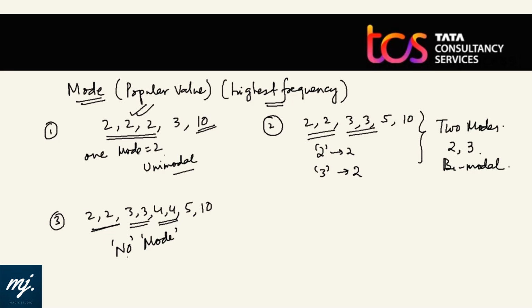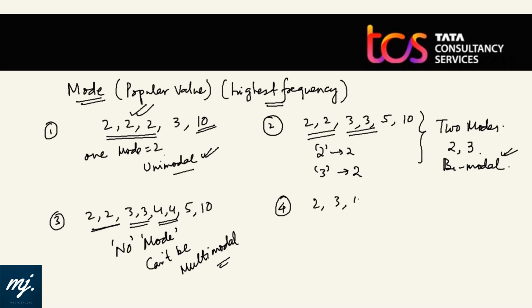Because it's been noted that a distribution can be either unimodal or bimodal. It can't be multimodal. Distribution can have one mode or two modes, but it cannot have more than two.